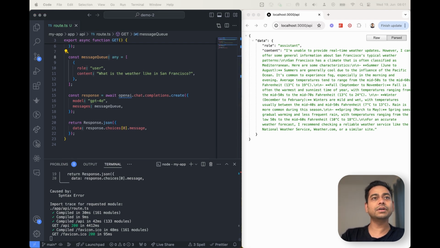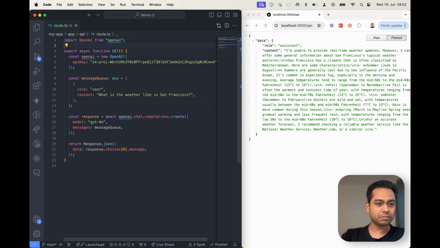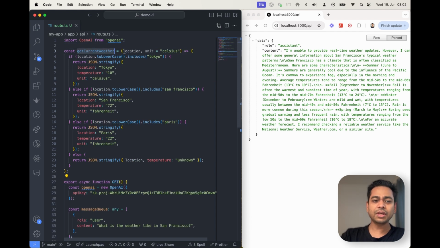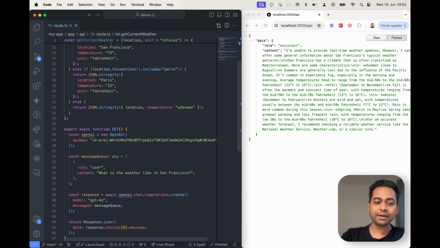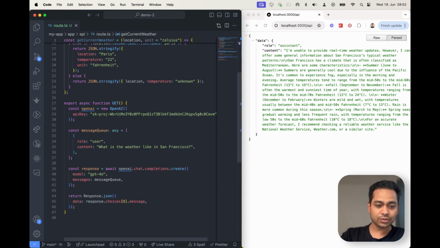For example, here I have a mock function which gives me weather data. It could have been any API endpoint, but here I just have a function which takes a location, and if it is one of these locations, it gives me some kind of data, or it just says this is an unknown location. And we have to tell OpenAI that we have a function like this which can be used for getting the weather data. So how do we do that?